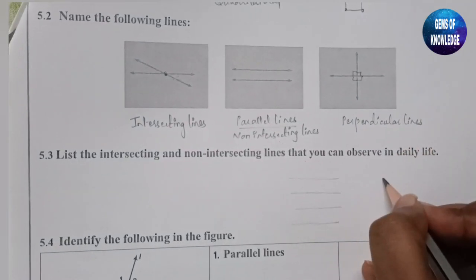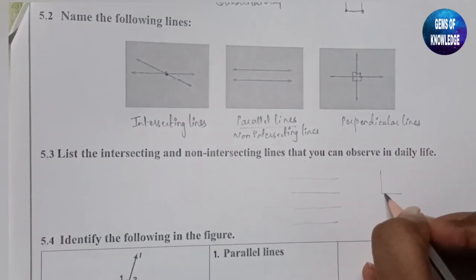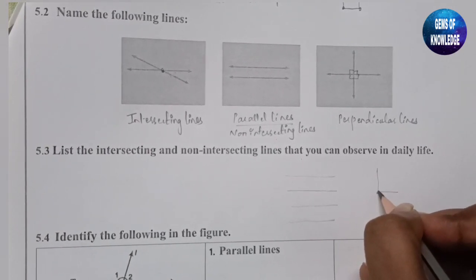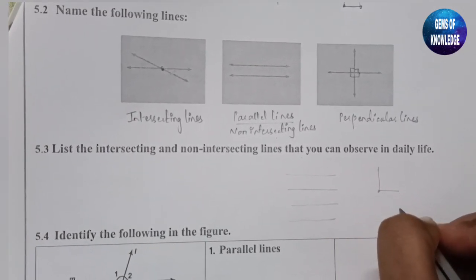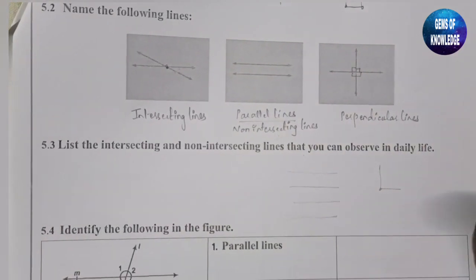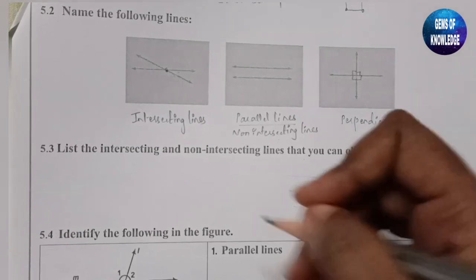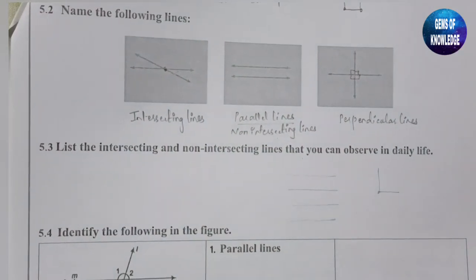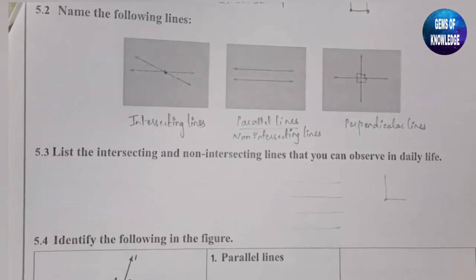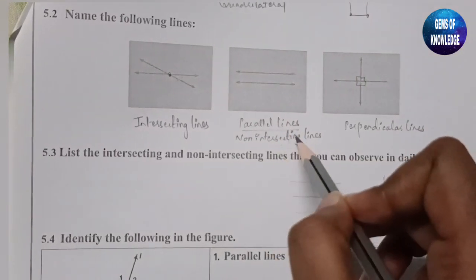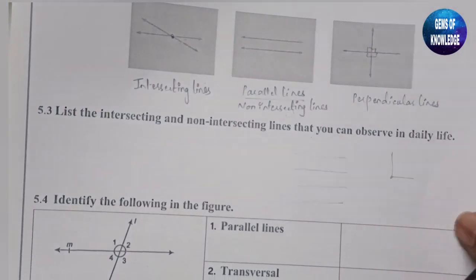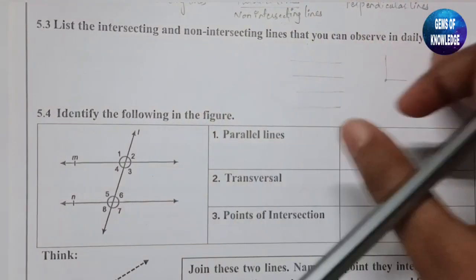Okay, similarly the hands of a clock, we can say it is an example for intersecting lines, because at any time they may intersect each other. The gap between the two hands sometimes will be increasing, sometimes it will be decreasing also. So it is an example for intersecting lines. Okay, next you can see a few more examples. If you want, you can include it here.